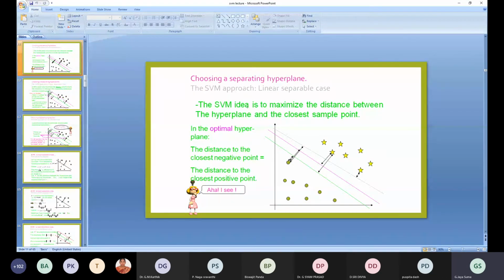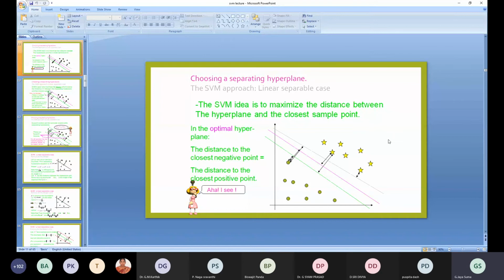The SVM idea is to maximize the distance between the hyperplane and the closest sample point. So the optimal hyperplane is supposed to be chosen, where the distance to the closest negative point and the closest positive point should be large. Then we can say this type of problem is called a linearly separable case.